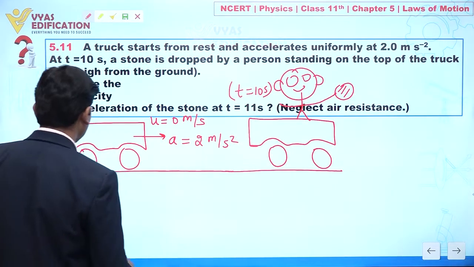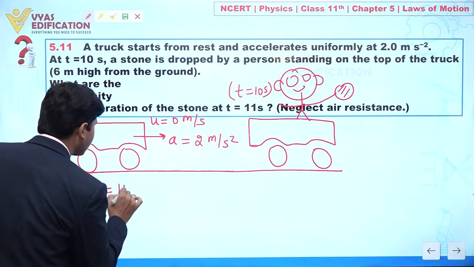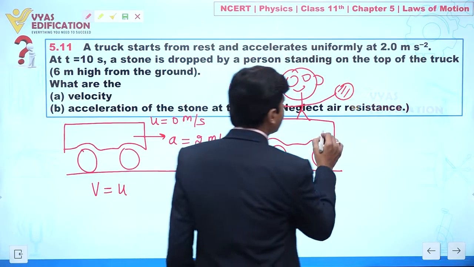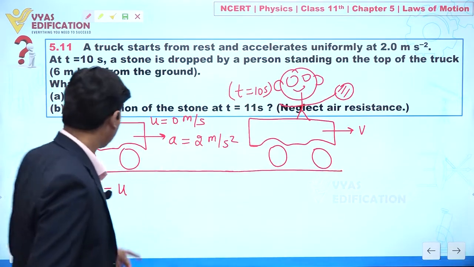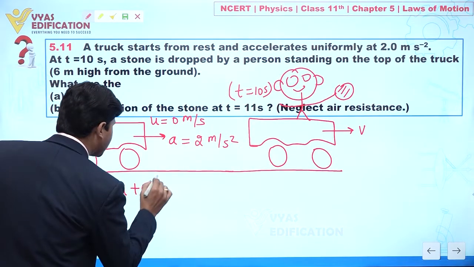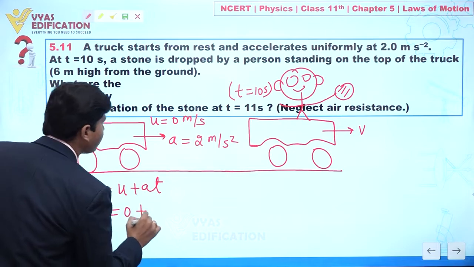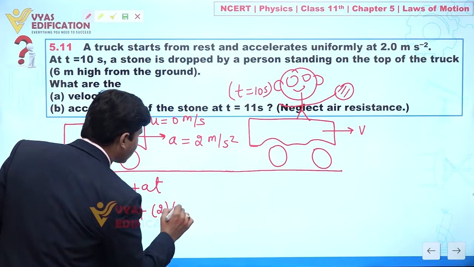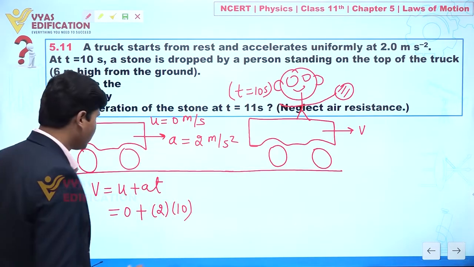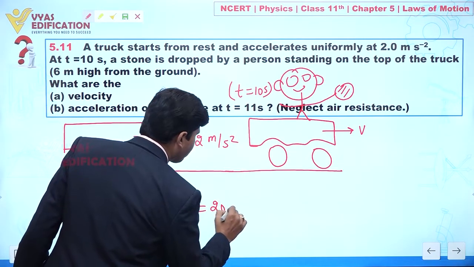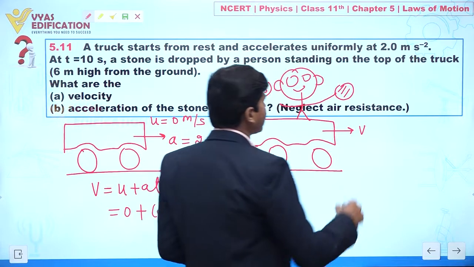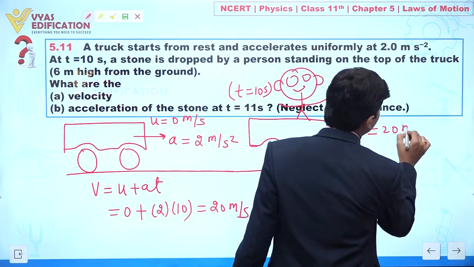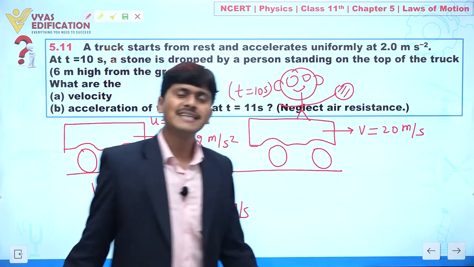So first we can calculate the velocity of the truck after time t equal to 10 second. Let's suppose I am saying this is v. So v equal to u plus at. I can say this is 0, acceleration is 2, and time is 10. So I can say this is 20 meter per second. So this truck is actually moving with velocity 20 meter per second after 10 second.